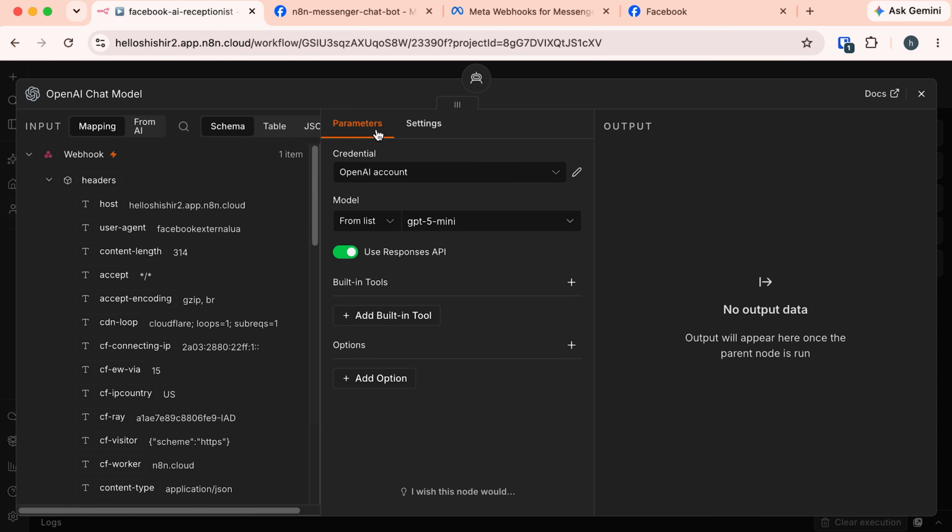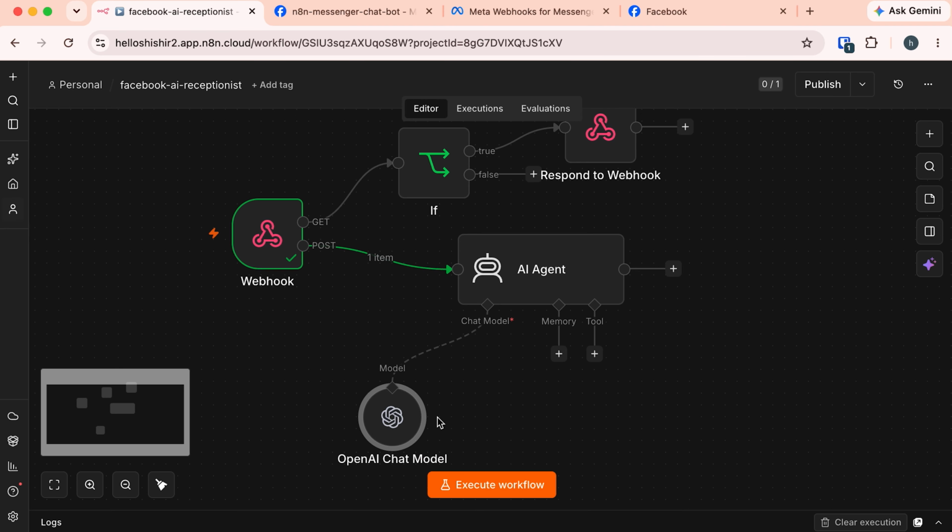So here our credential is set up. Now we need to choose the model. So I am going to choose GPT 4.1 mini. I am specifically using GPT 4.1 mini because it is relatively cost effective and it has enough intelligence to understand the user's message. It is a perfect balance between cost and intelligence. So we are done here now. Let's close it. So we have added this chat model.